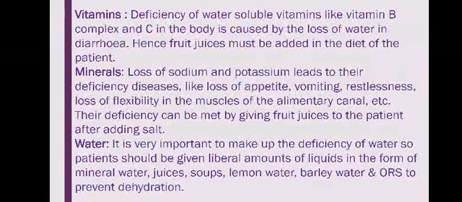The major minerals are sodium and potassium. These are considerably lost during diarrhea. Loss of appetite, vomiting, restlessness and loss of flexibility in the muscles, especially of the alimentary canal, are caused by sodium and potassium deficiency.